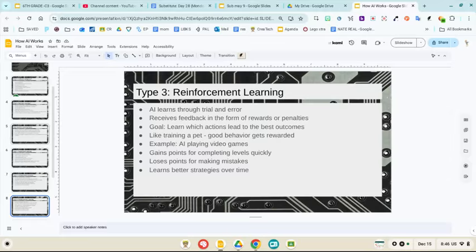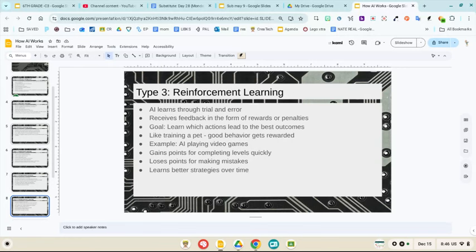Paragraph 4, reinforcement learning. Reinforcement learning is a different approach where AI learns by trial and error. It receives feedback from the action in the form of rewards and penalties. The goal is to learn which actions lead to the best outcomes.